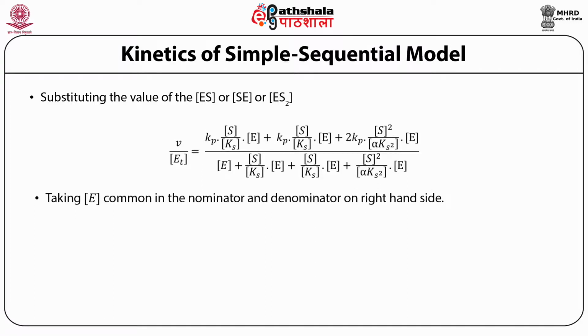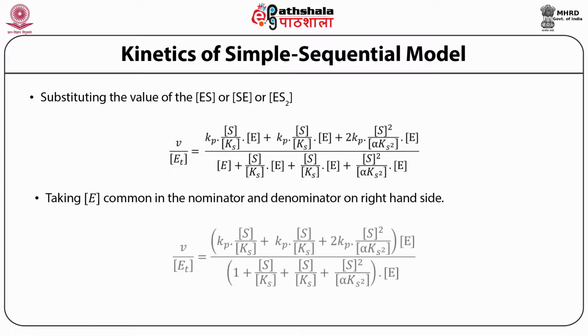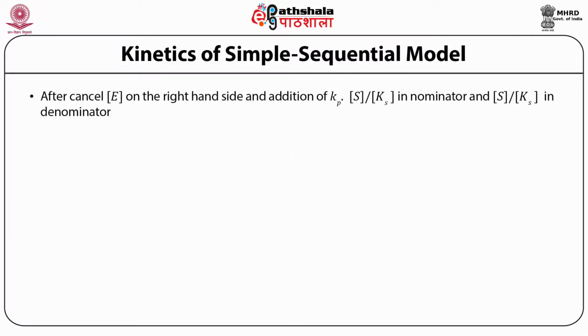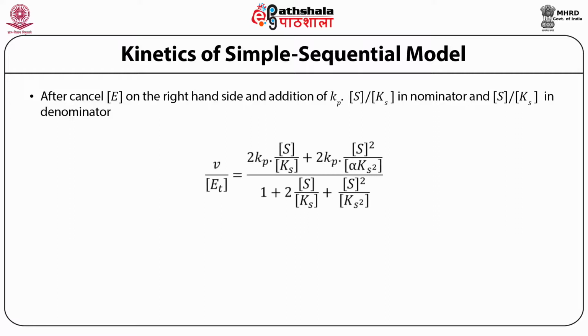By taking E common in the numerator and denominator, the equation gets modified and you can see that equation. After cancelling the common free enzyme concentration on the right hand side, and addition of Kp equal to S upon Ks in the numerator and S upon Ks in the denominator, we can see another equation, and that is V upon Et is equal to 2 Kp into S upon Ks plus 2 Kp into S squared upon alpha Ks squared, divided by 1 plus 2S divided by Ks plus S squared upon Ks squared.